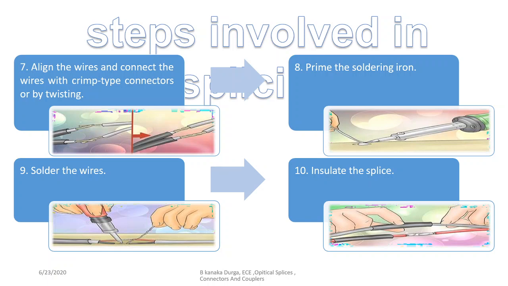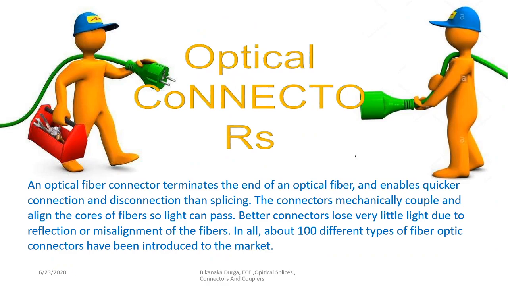Once they are joined, you can go for soldering with a soldering iron to join the two cables, the copper material inside the wire. For that we require a soldering iron rod, and we can solder the wires. Once that is done, next insulate the material on top of it. So these are the steps involved in splicing.